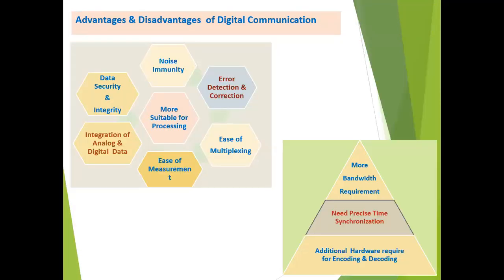Advantages and disadvantages of the digital communication system. The first and most important advantage of the digital communication system is that it is immune to noise. As compared to the analog communication system, analog systems are more prone to distortion and interference. Digital systems work only on two levels, logic 0 and logic 1. Hence, the noise or interference level required to distort is large. Therefore, many repeaters are used in a link, which reduces the distortion.